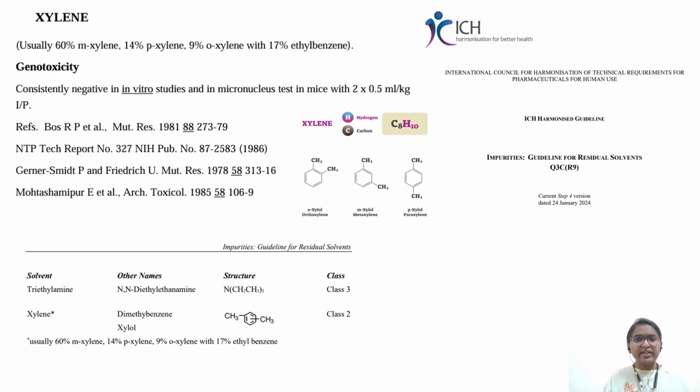So, till now we have read in class and in the textbook, under the chapter on solvents, the characteristic features of xylene as well as ethyl benzene. Now we'll shift and learn a little about risk assessment. What we are going to learn here is the ICH Q3C guideline, that is, impurities: residual solvents and their qualifications.